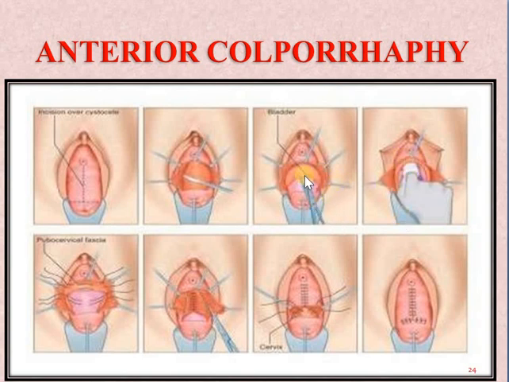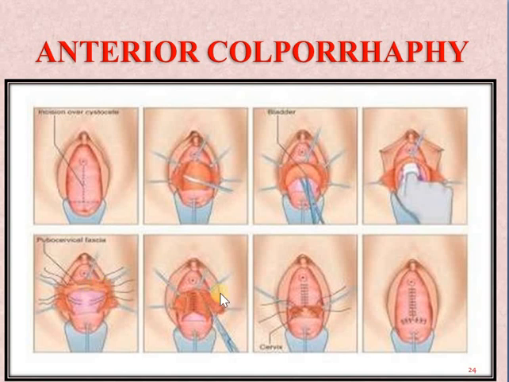Whatever is prolapsed, we push it back, and then we put the purse string suture, and it is closed back in layers. In place of purse string, these days mesh is also used in the repair. So after pushing the organs back, either the mesh or purse string is used.